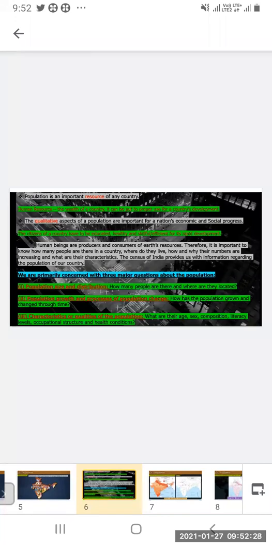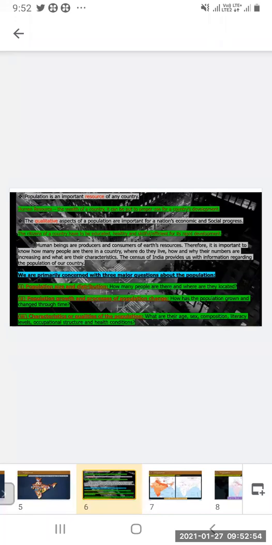So whatever information we need related to the population of our country, that is provided by the census. Now census is nothing but counting. You must have seen people coming to your doors and asking for various types of information, how many members are there in the family, the qualification and all that. So every 10 years that counting of population, the number of people, is done. That is the census.